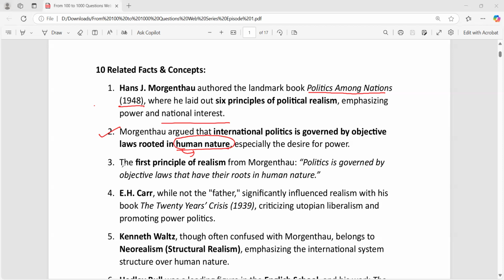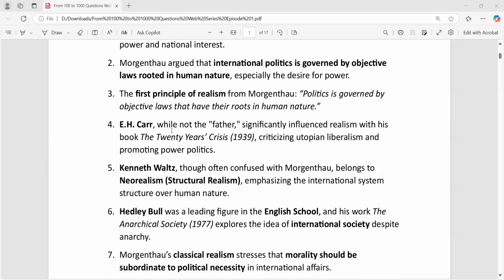Talking about the third important point, the first principle of realism, we already discussed that human nature is important for understanding international politics. Whatever I'm speaking is also important. You could pause the video and make notes, because everything could not be written in the fact sheet. So the fourth one is very important.